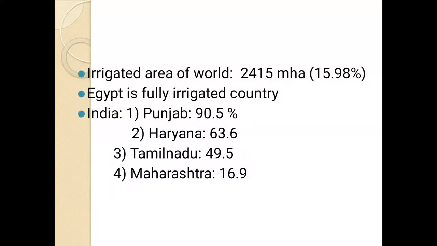Next is the irrigated area of the world. That is 2,415 million hectares, the total irrigated area of the world, which accounts for approximately 15.98%. And as per the records, Egypt is a fully irrigated country. In India, Punjab has 90% irrigated area, then Haryana 63%, Tamil Nadu 49.5%, and Maharashtra approximately 17% irrigated area.